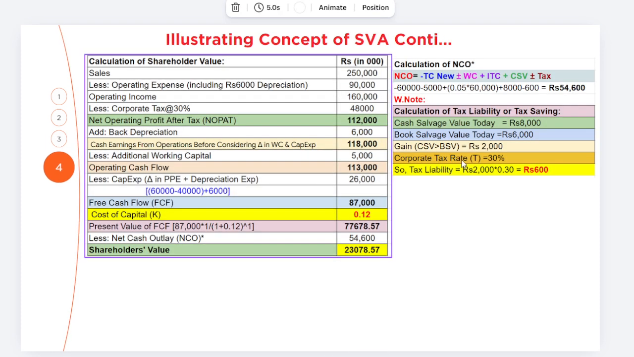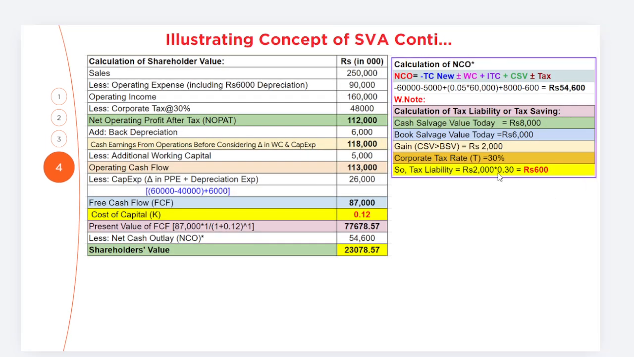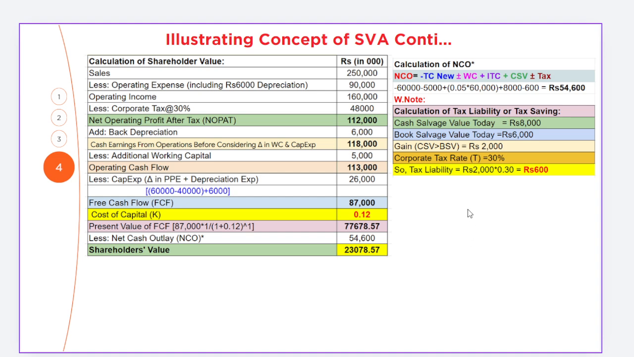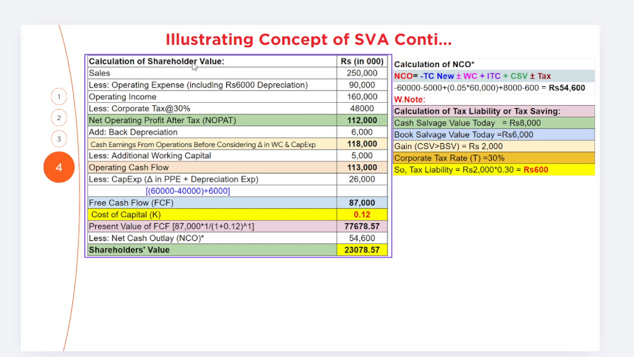So what would be our shareholder value here? At first we need to estimate the free cash flow, discount it, and then exclude the net cash outlay, so that would provide us shareholder value information. Okay, so simply we have sales of 2,50,000, less operating expenses including 6,000 non-cash expenses, depreciation. So operating income is 1,60,000.